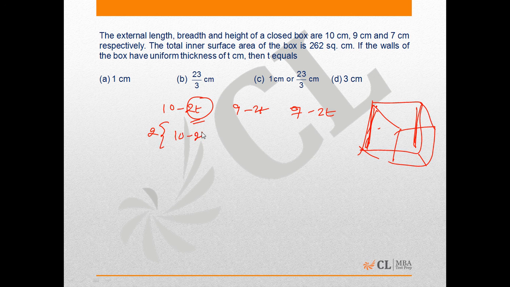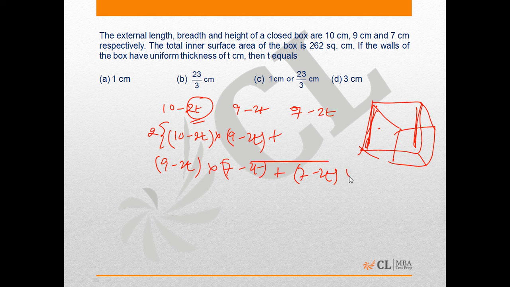(10 minus 2T)(9 minus 2T) plus (9 minus 2T)(7 minus 2T) plus (7 minus 2T)(10 minus 2T) equals 261.